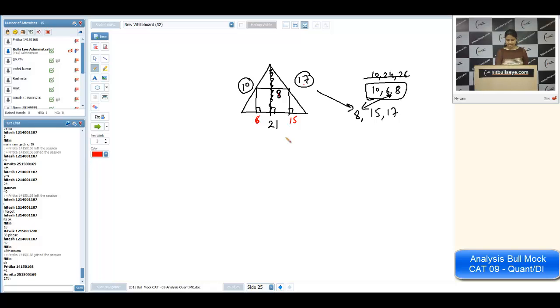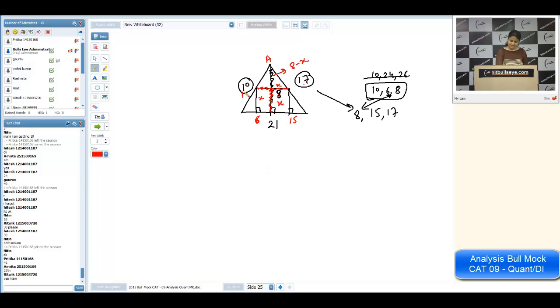Now we want to calculate the length of square. Let it be x. So this will be x. This complete will be x. Once again, this is x. The total is 8. This remaining portion is 8 minus x. Now I'm naming them. Let it be A, B, C, D, E. Can I say that triangle ABC is similar to triangle ADE?